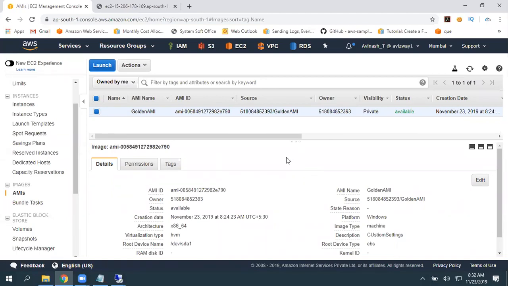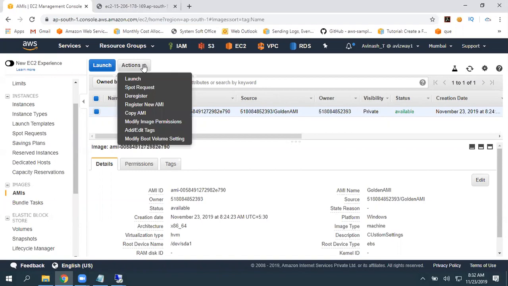Don't change any default passwords also. For example, I set up a custom password. Now if I share this with you, you are going to ask me the password. Even if you launch also, you cannot get connected to that, right? So make sure you have not changed any custom passwords. That is the recommendation basically whenever you are making it public.